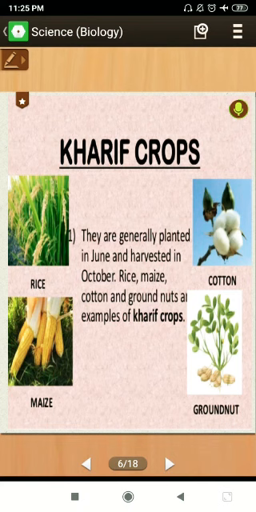So actually there are three types of crops, but for the study we only study two types: Rabi crops and Kharif crops. We don't need to study ZAD crops, but for your information, summer crops are known as ZAD crops, for example watermelon and cucumber. These crops require excessive heat to grow.